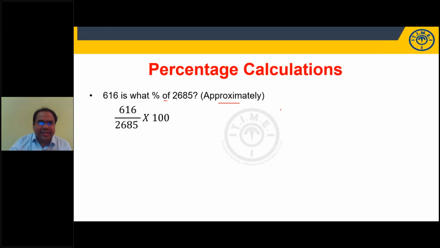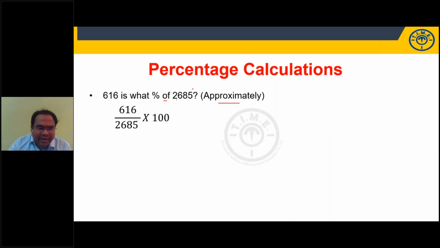So how will you write this? 616 by 2685 into 100. Vidya said 430. It's not a number, students. It is a percentage, not a number. 16.23, Tanuja is saying. Let's check, Tanuja. 616 is what percentage of 2685? 616 by 2685 into 100.